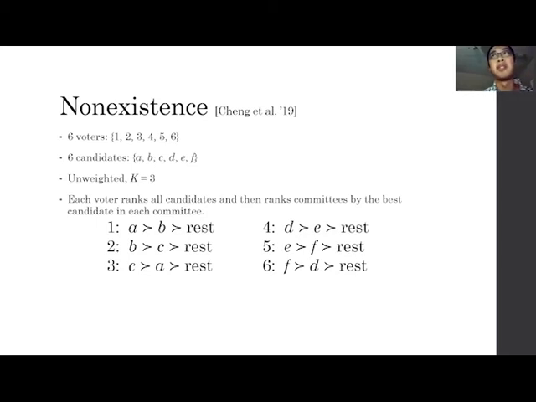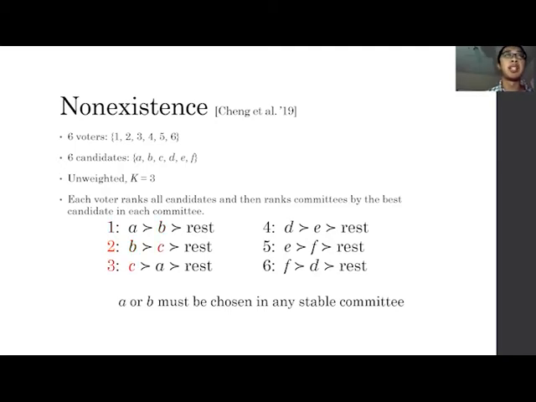Similarly, we have the preference profiles for the other 3 voters. And now we focus on voter 1 and voter 2. Since voter 1 thinks B is the second best and voter 2 thinks B is the best, we know that A or B must be chosen in any stable committee. Otherwise, voter 1 and 2 can deviate and select B. And because 6 voters can select 3 candidates, proportionally 2 voters should be able to select 1 candidate and deviate.